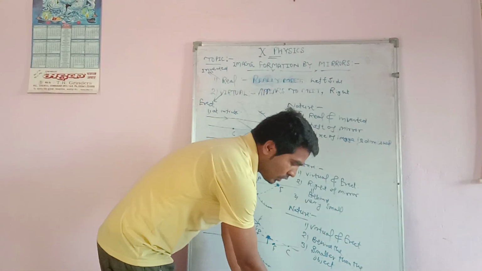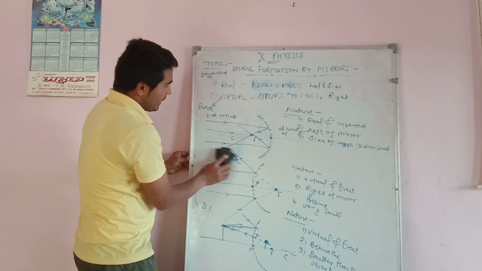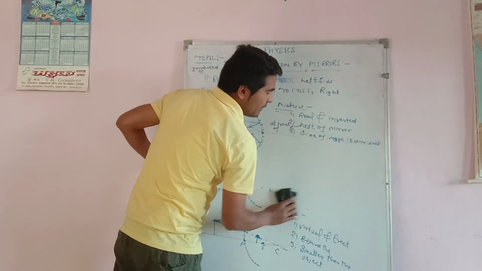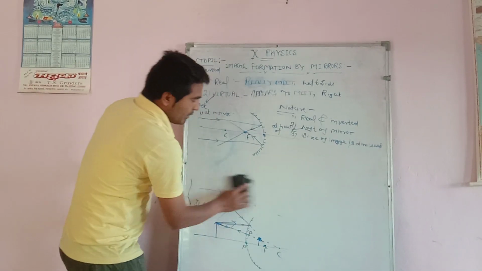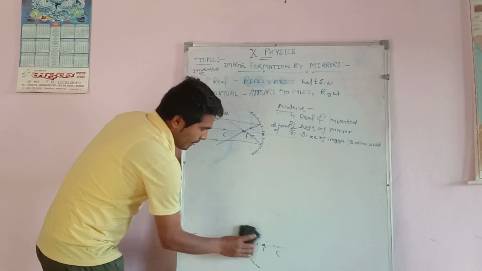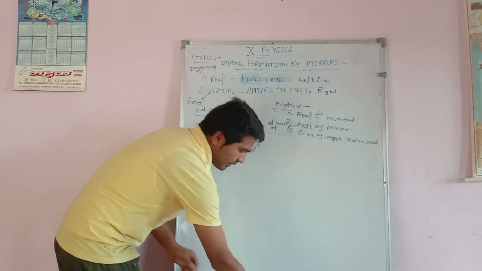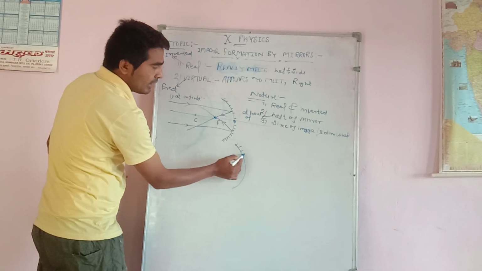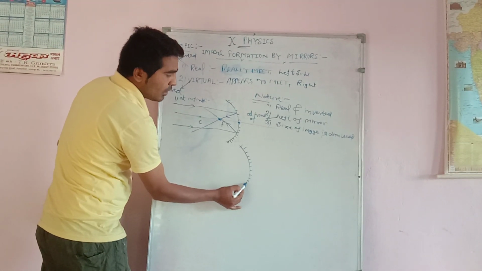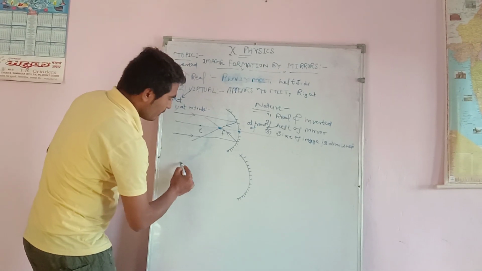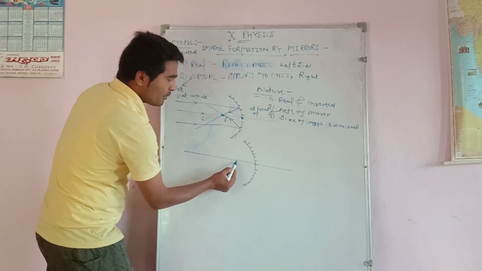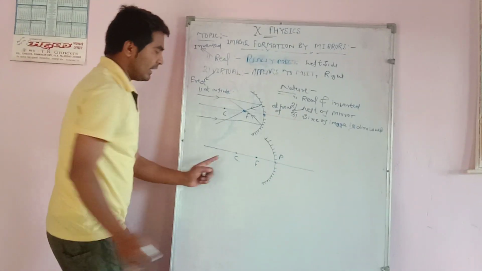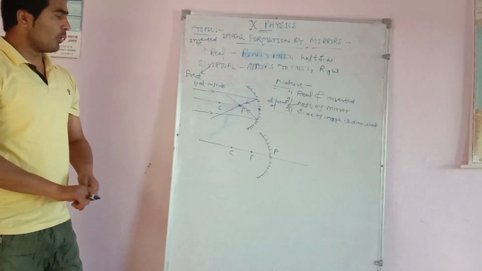Now we will discuss the other cases of the concave mirror. In case of a concave mirror, we can put our object in many places. First place was at infinity. Now we will discuss the second case. Dear students, listen carefully. This is a concave mirror. In case of a concave mirror, the position of the object may be different, because the focus and center of curvature of the mirror are on the left side of the mirror.